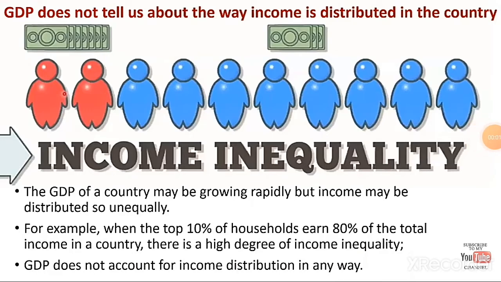For example, among these 10 members, only 2 persons earned more salary, which is equal to that of the other 8 persons. Even though it is an unequal distribution of salary, the GDP of a country may be growing rapidly. So, GDP does not tell us about the way income is distributed in the country.